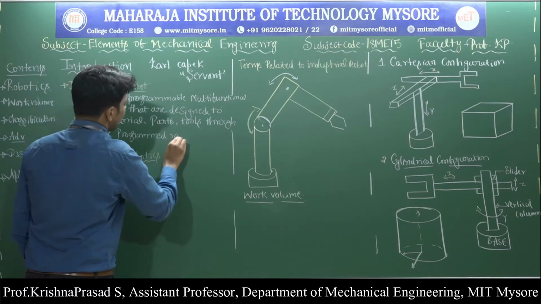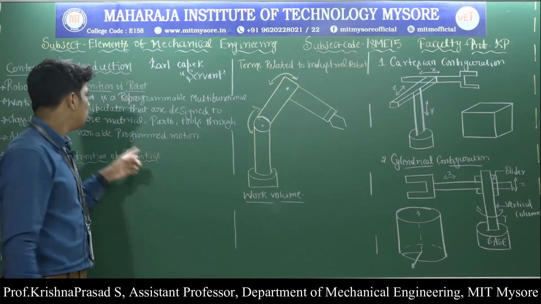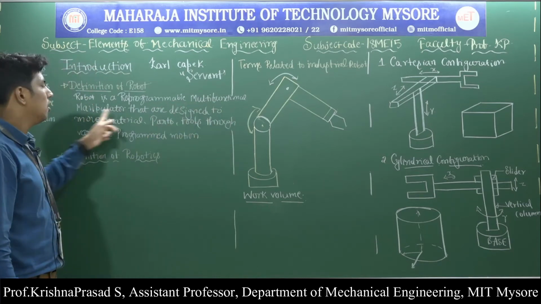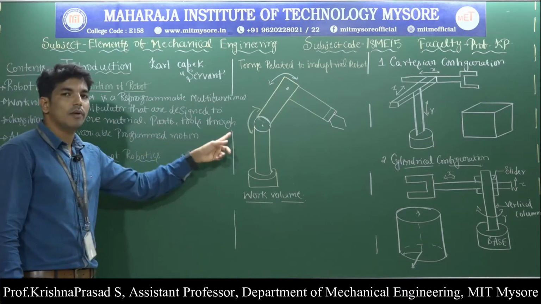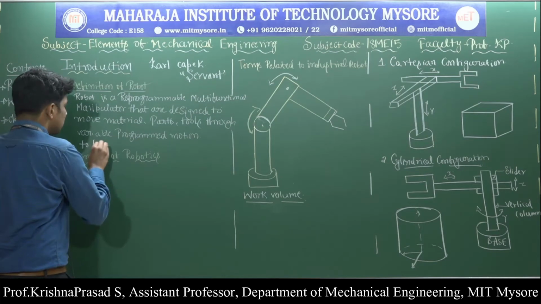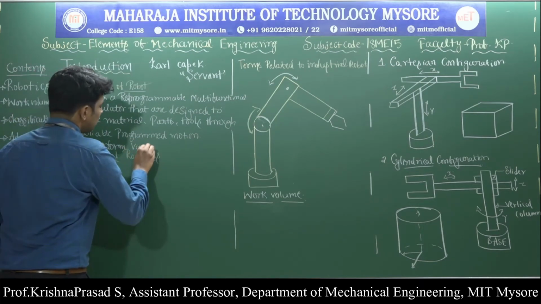So this is the definition of robot. Robot is a reprogrammable multifunctional manipulator that is designed to move material, parts, tools through variable programmed motion to perform a variety of tasks.